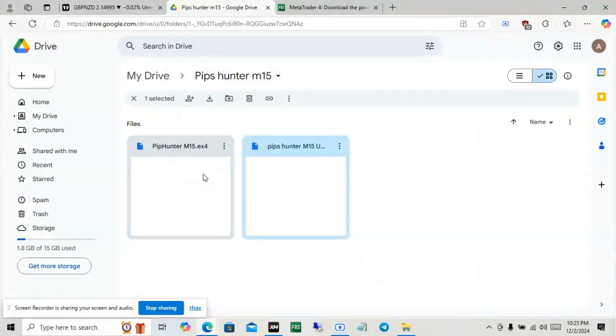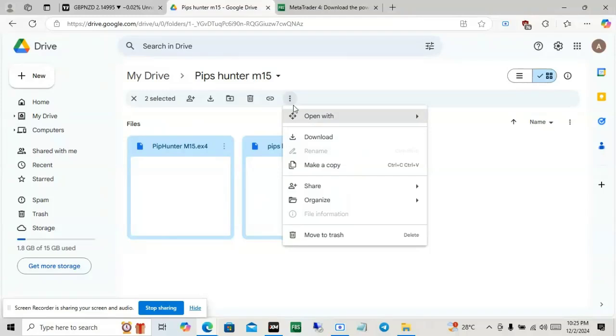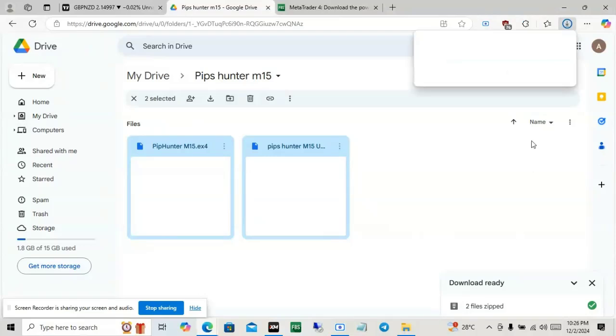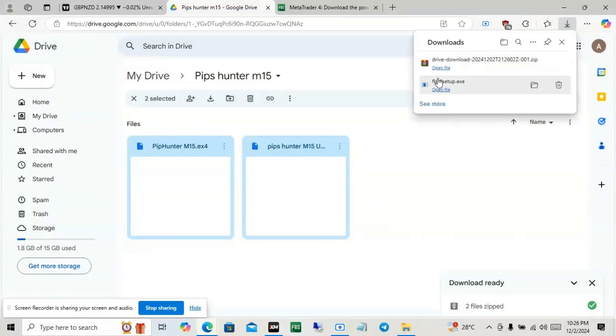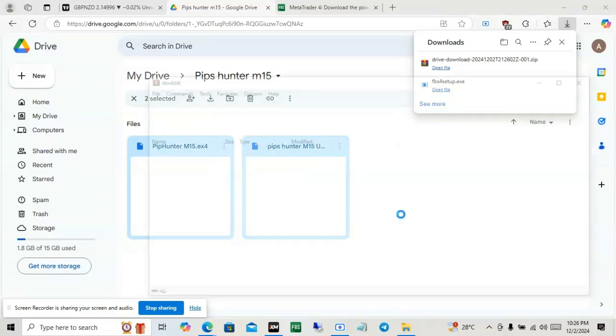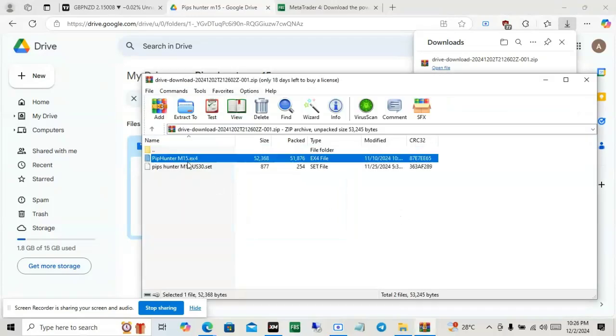Okay guys, the next thing we want to do is to download the EA file. Press the Ctrl button and use the mouse to click on both the EA and the set file to download them in zip format. Then we wait for the download to be completed. After the download is completed, the next step is to click on Open File, then the RAR folder file will show up, then click OK to open with RAR. In the file we will copy the EA to the right folder, and the set file also.